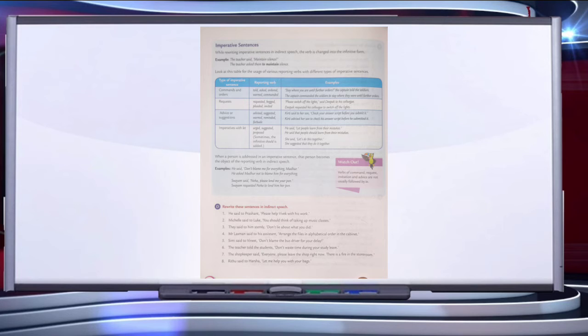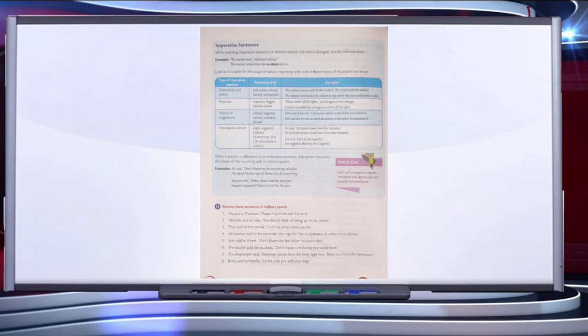For requests, we can use reporting verbs like requested, begged, pleaded, invited, apologized. For advice or suggestions, we can use advised, suggested, warned, reminded, forbade, etc. For imperatives with "let", we can use urged, suggested, proposed, all these reporting verbs.